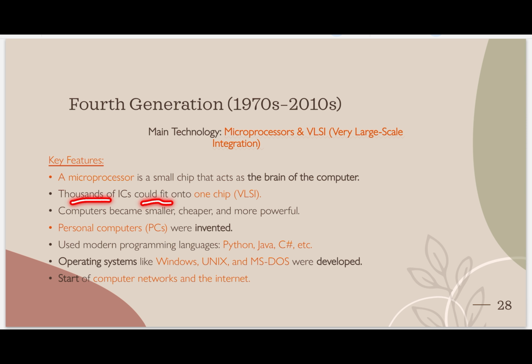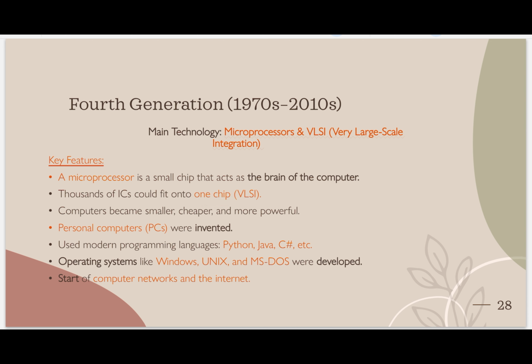Thousands of ICs could fit into one VLSI, as we say. Many transistors can fit into one IC, but here they say thousands of ICs could fit into one VLSI. You can just imagine how fast the speed of one VLSI could be. Computers became smaller, cheaper and more powerful. Why did they get smaller? Because now thousands of ICs can fit into one chip.